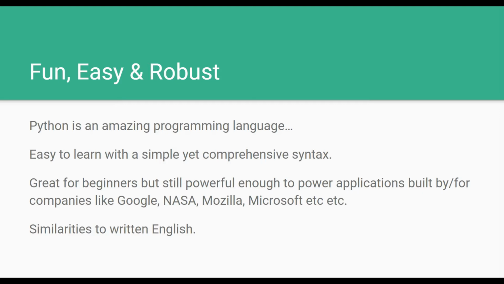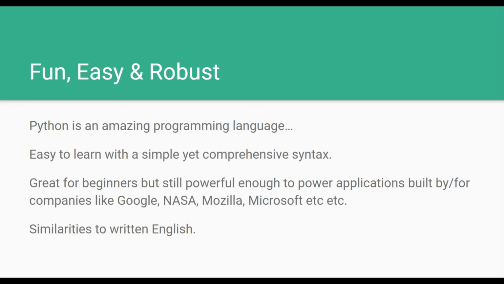It's great for beginners, still powerful enough to power applications built by or for companies like Google, NASA, Mozilla, Microsoft, etc. And one of the reasons it's quite fun and easy to learn is it has similarities to written English, which we will see in later videos as we start digging into more complex flows.